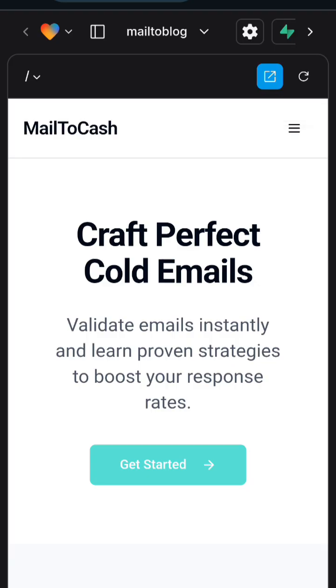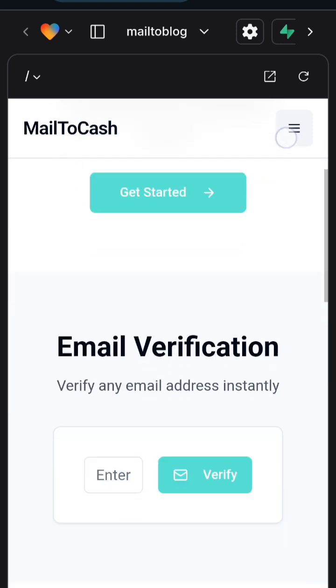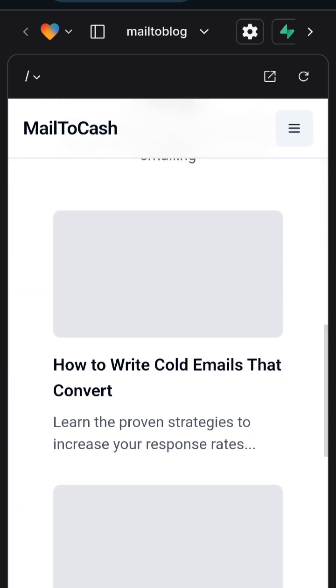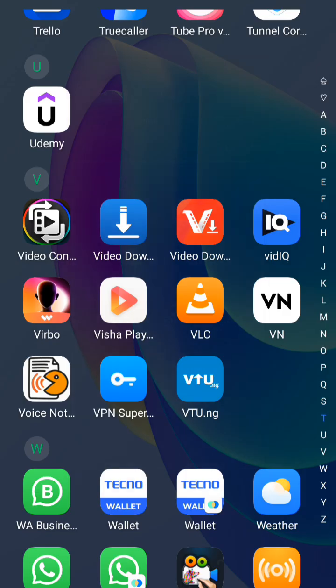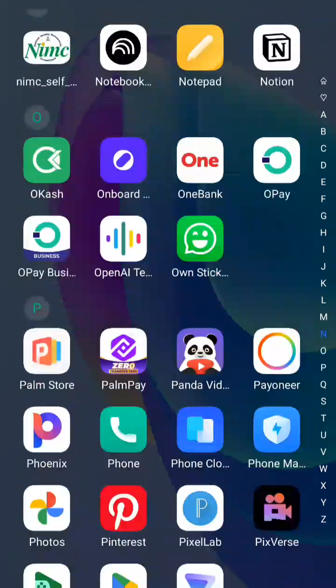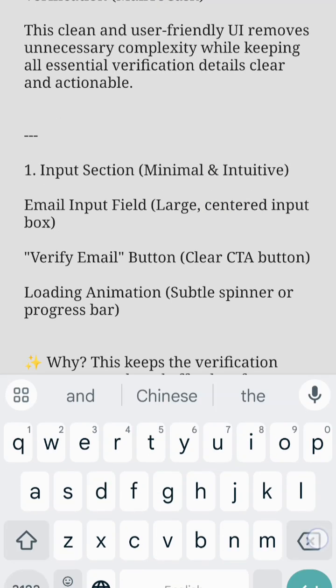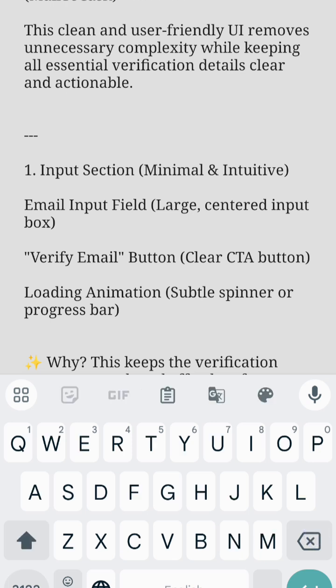So let's go back. What I want to do actually is I want the menu to have the things I asked it to add, which it didn't put in the beginning, because it was focused on something else. And I need the email verification to be working. So what I'm going to do, let me do that right in front of you, is go back and let me go to where that is. All right, passive income, additional UI. So I created this additional UI for the email verification. So I'm going to put the UI email design for email verification there, right?